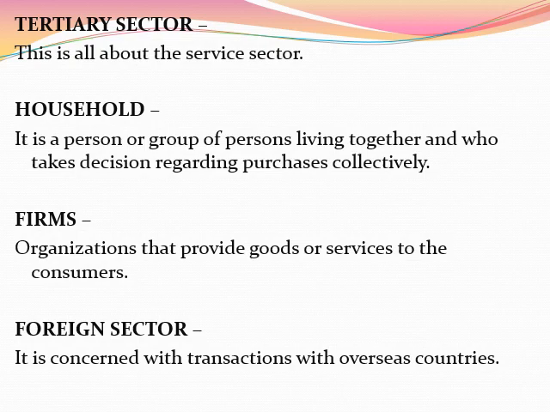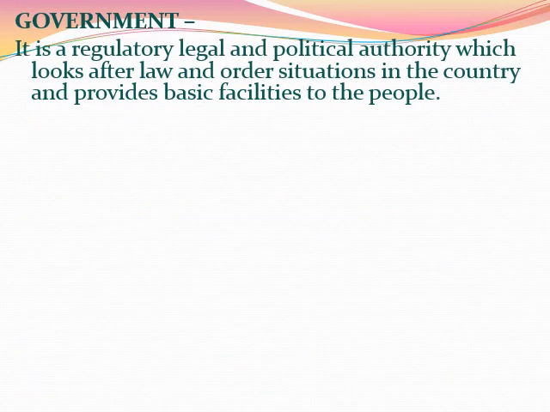Next is government. What is a government? Basically they are legal authority, they are also political authority. They look after the law of the country, and they try to regulate the orders and situations in the country. Okay, and they also provide basic facilities in the country to the people of the country.